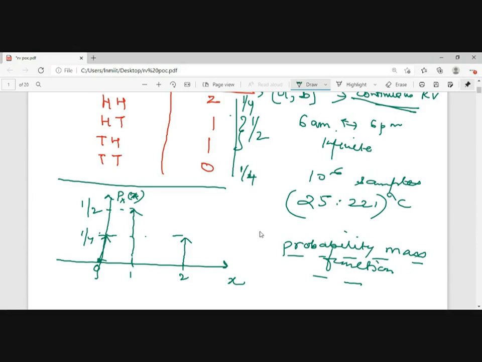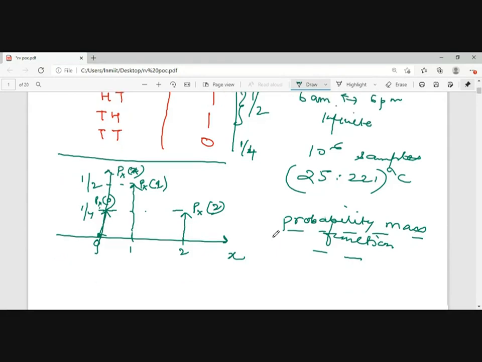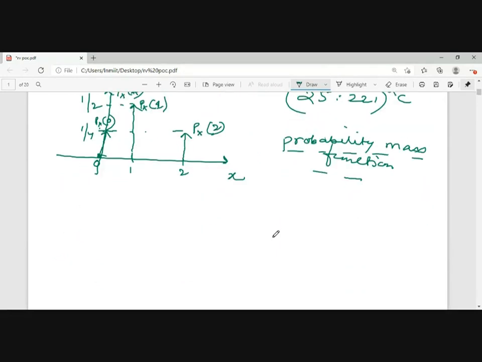What is the probability of 1? This will be the probability of x taking a value 1, of x taking a value of 2, and of x taking a value of 0. So a probability mass function exists when there is a finite number of